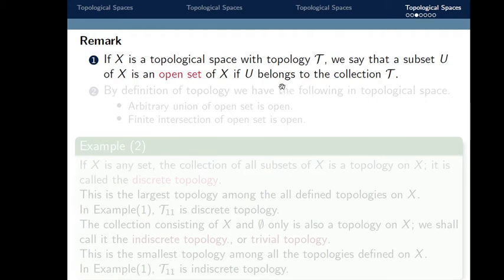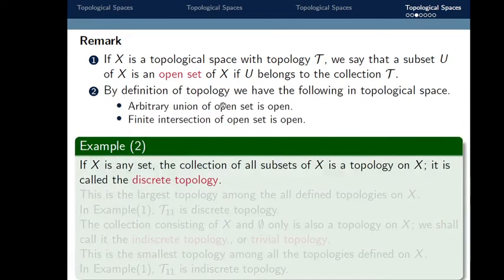So remember, every element of tau is an open set of X. Using this terminology, we can say that a topological space is a set X together with a collection of subsets of X called open sets, such that the empty set and X are both open, and such that arbitrary unions and finite intersections of open sets are open.